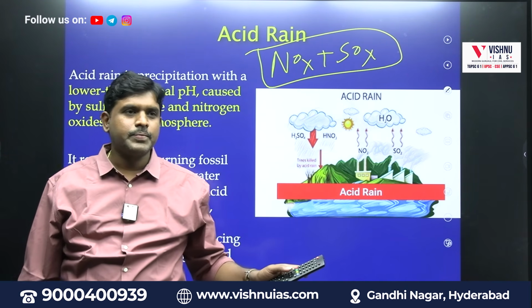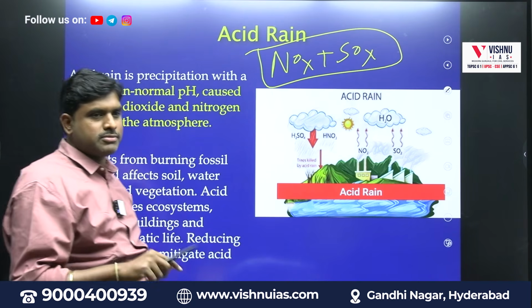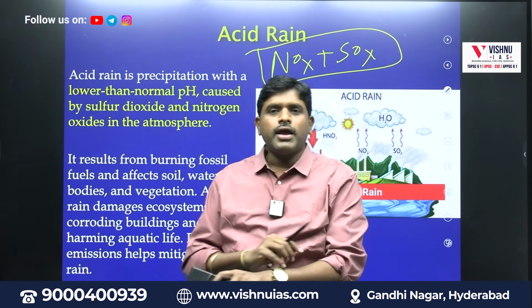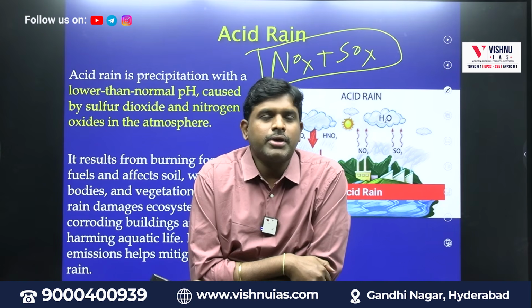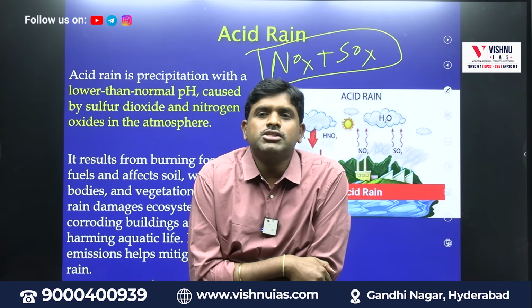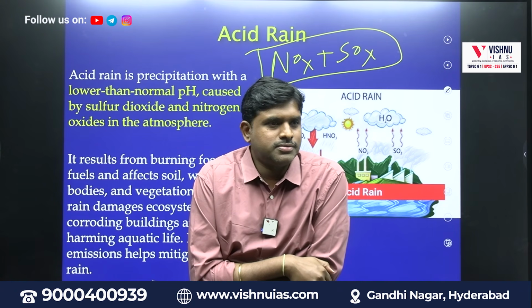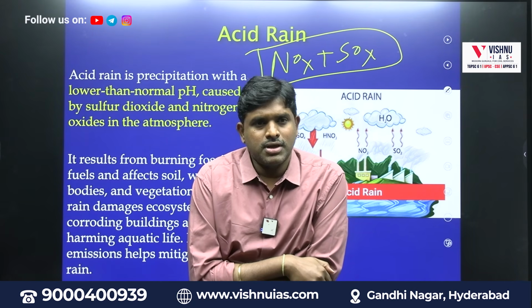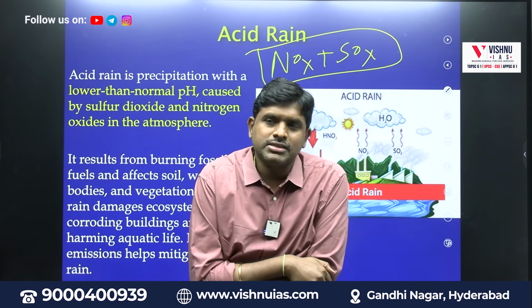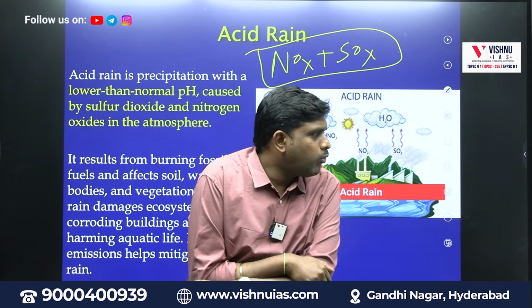Acid rains, PYQ, UPSC Prelims. Acid rains are mainly because of 2 chemicals, nitrous oxides, sulfur oxides. NOx, SOx are responsible for acid rains. What are these acid rains?